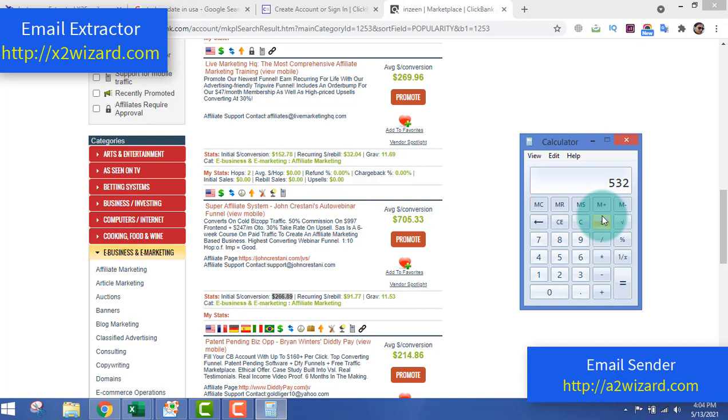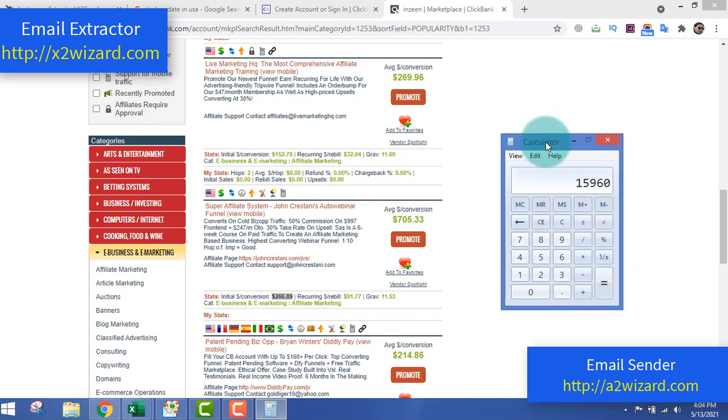So remember, if you send 10k emails every single day for 30 days, that means 500 into 30. Now this is just hypothetical, but you have to go and do it. You have to take action. Only by taking action will you make this amount.